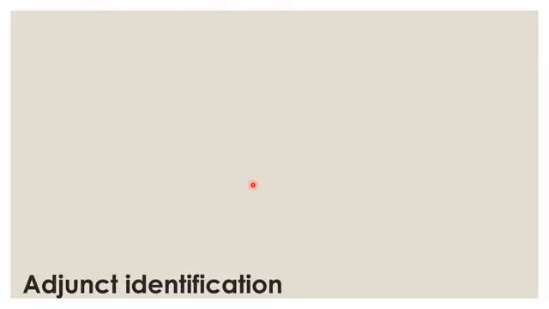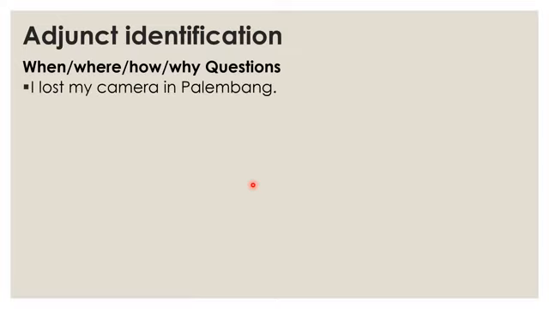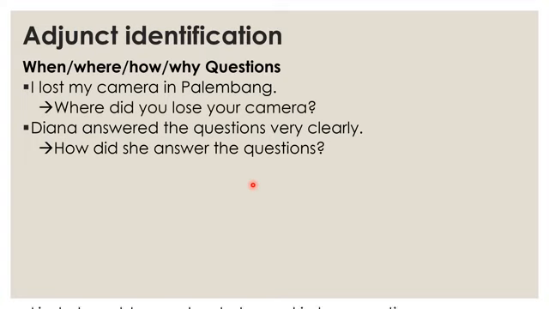Next we have adjunct identification. The first is that we can ask a when, where, how, or why question. Like in I lost my camera in Palembang several years ago. So here, for in Palembang, you can ask where did you lose your camera? And then Diana answered the questions very clearly. You have how did she answer the questions?